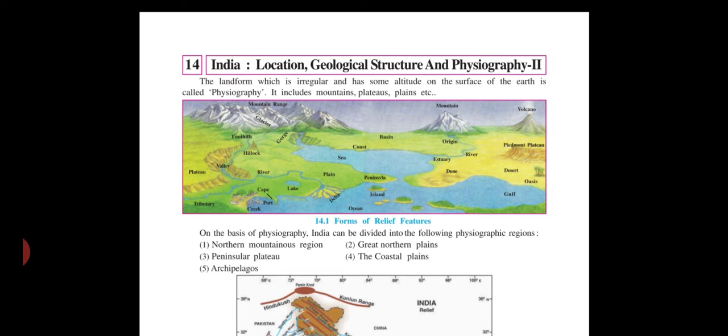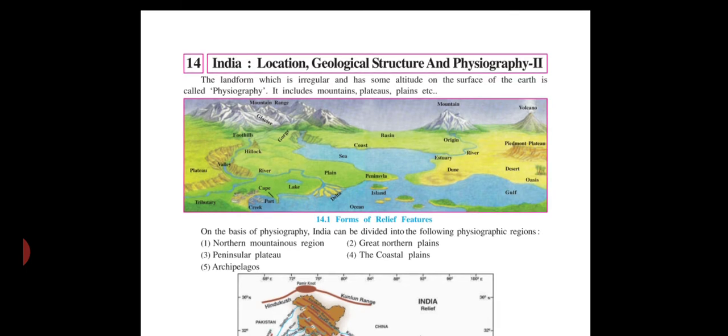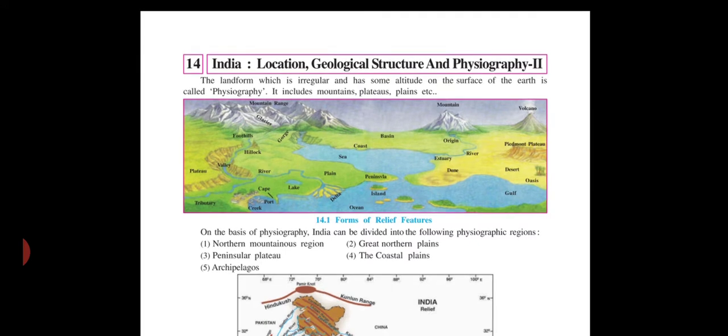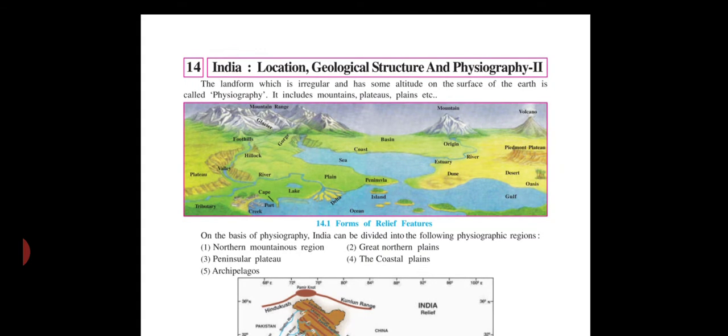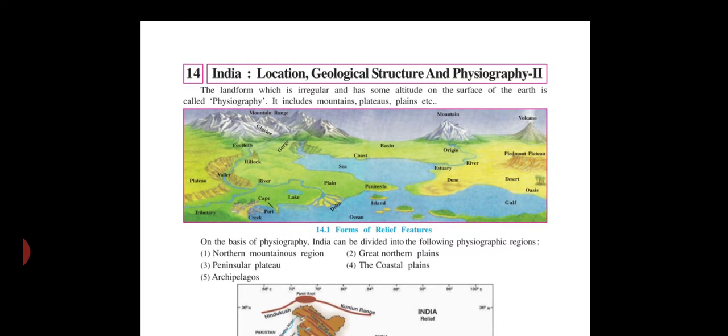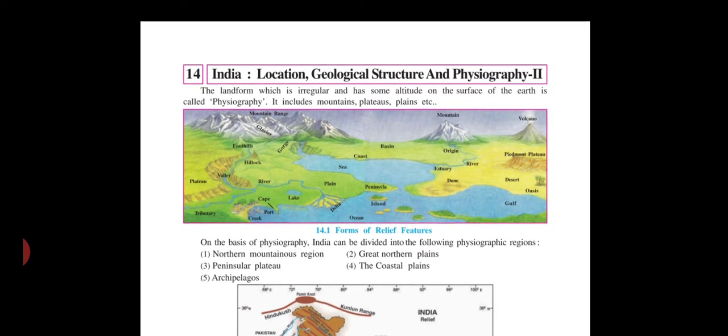Dear students, already we have started lesson number 14, India: Location, Geological Structure and Physiography 2. In lesson number 13, we learned about the size of India, the area of India, and the strategic importance of the location of India.